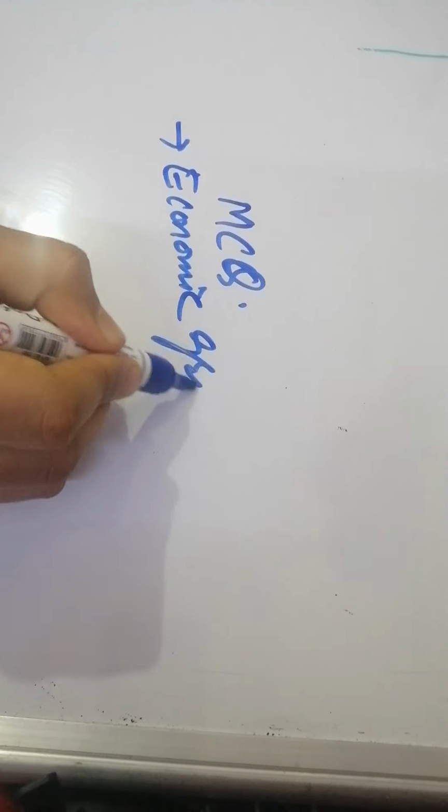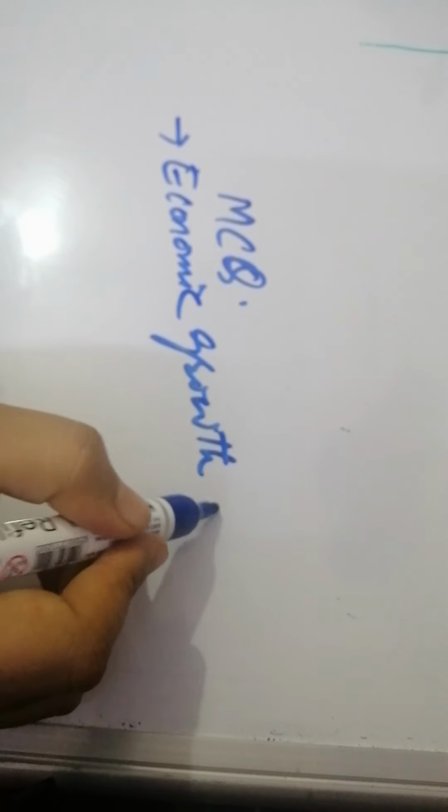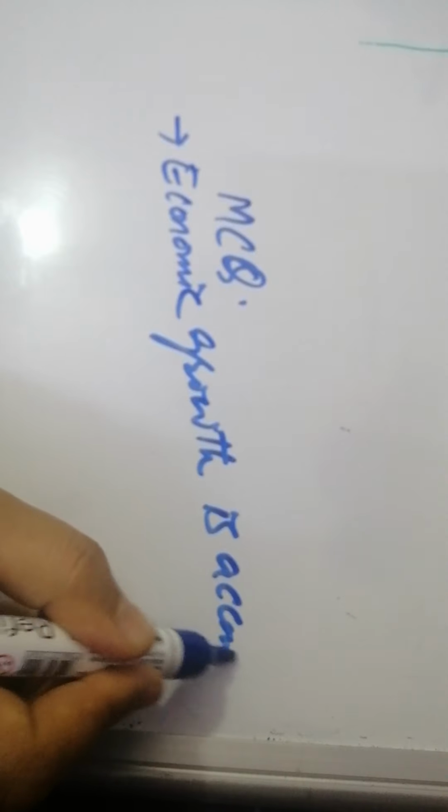And now finally there was an MCQ on inflation: whenever there is economic growth, it is accompanied by, first deflation, second disinflation, third inflation, or fourth stagflation.